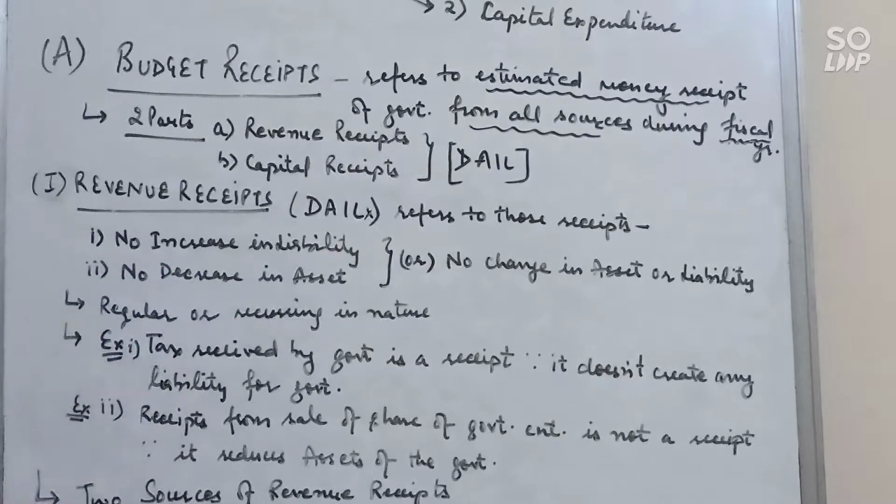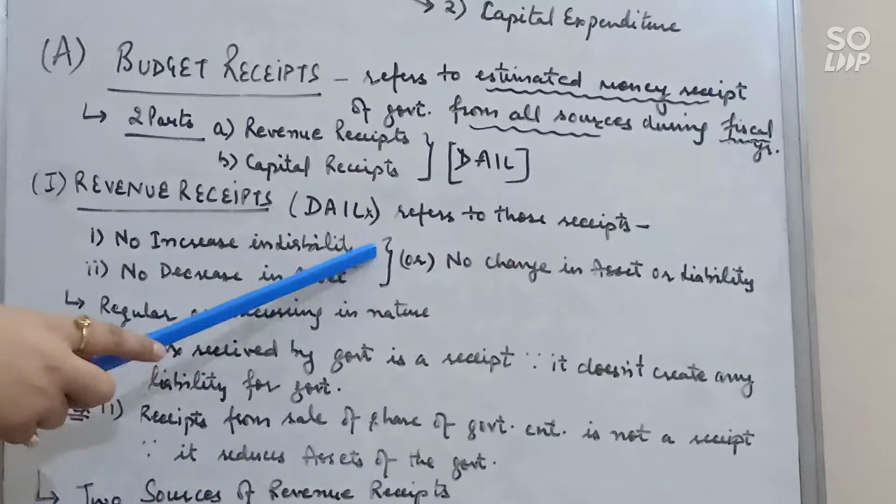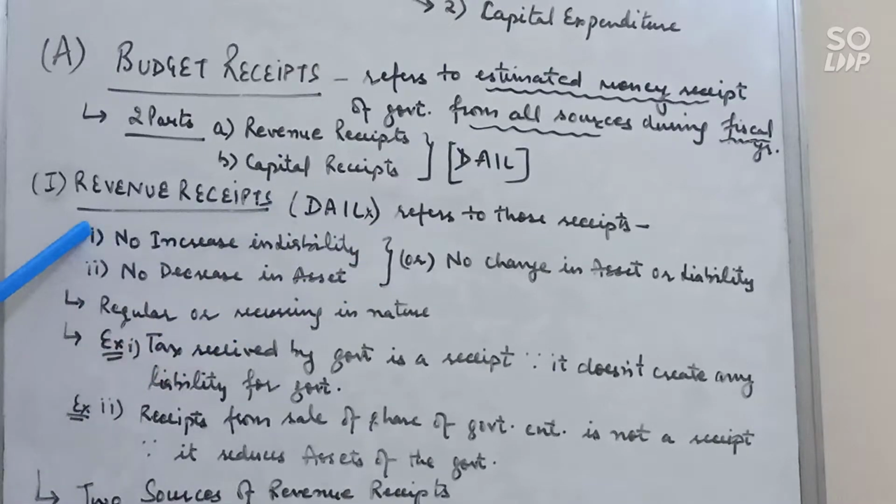Second, no decrease in asset. There is no reduction in the asset of the government. For example, if government sells the shares of the government enterprises and receives money, then it is not considered a revenue receipt. Why? Because it reduces the asset of the government. So there are two conditions which decide whether it is a revenue receipt or capital receipt.